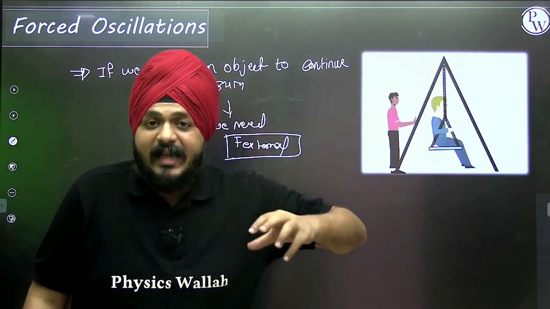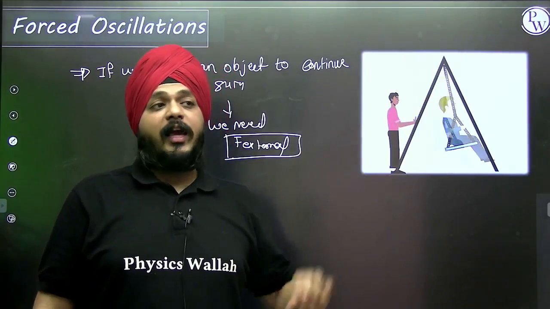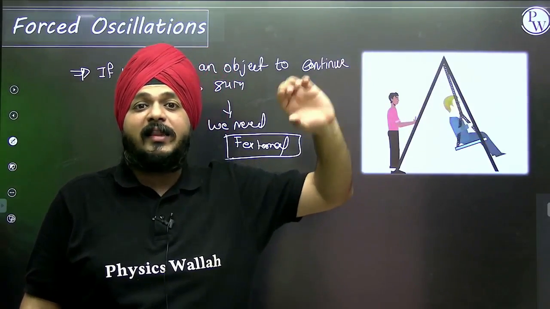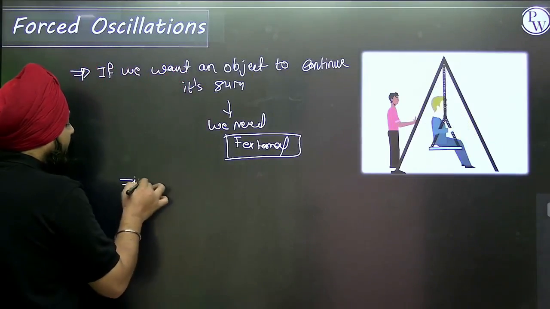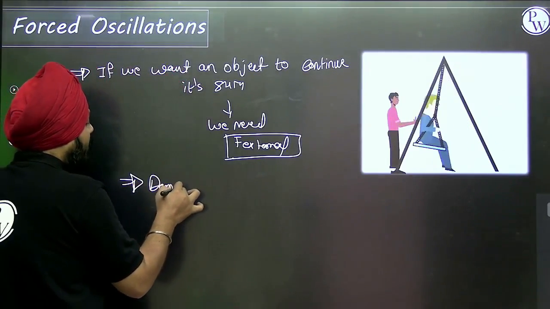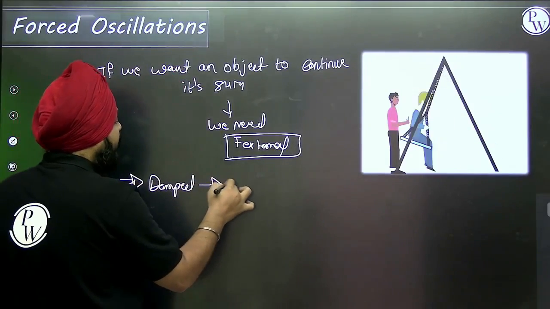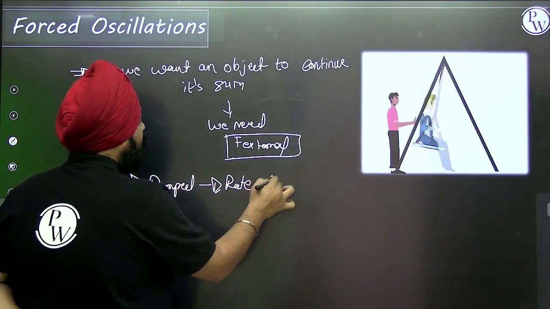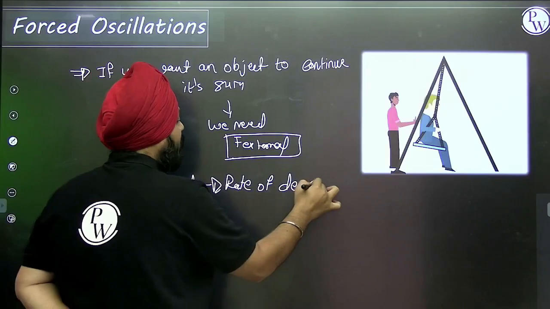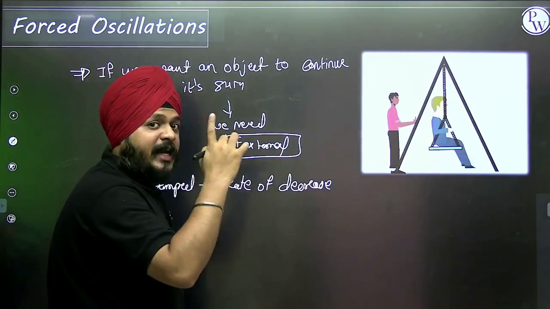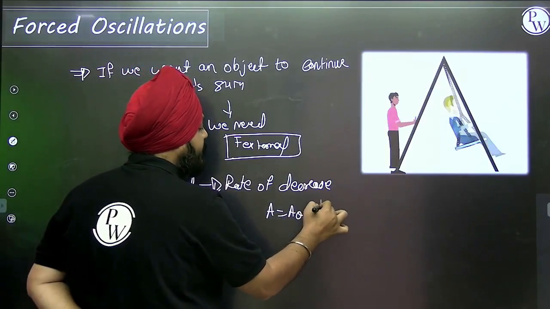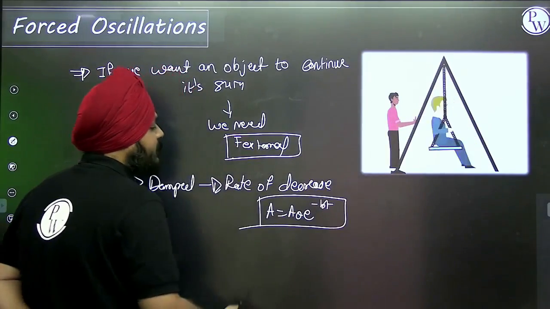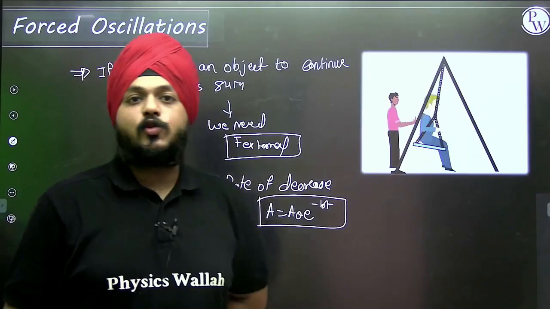So I want to tell you all, if energy is decreasing, the rate of decrease is not uniform in damped oscillation. The rate of decrease in amplitude is a equal to a0 e raised to minus bt, where b is a damping constant. It is not uniform.